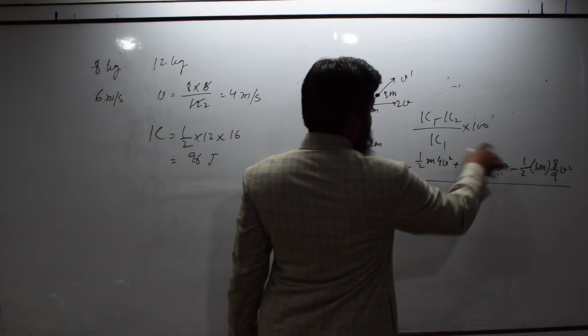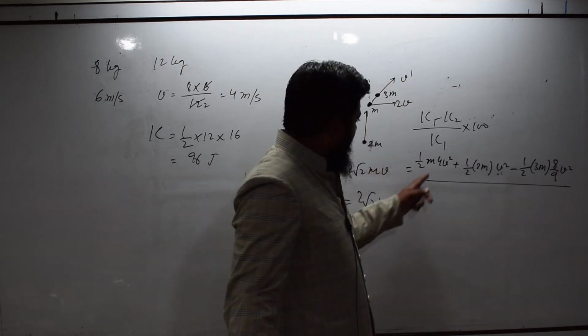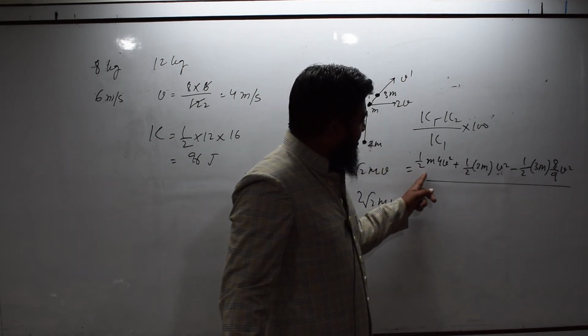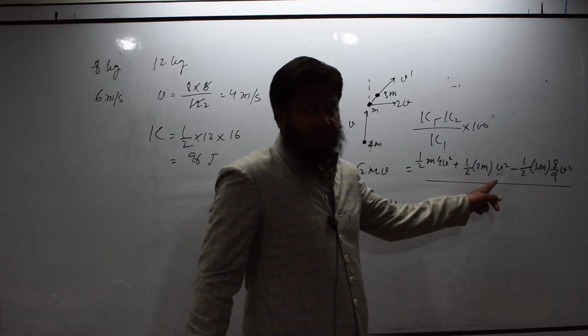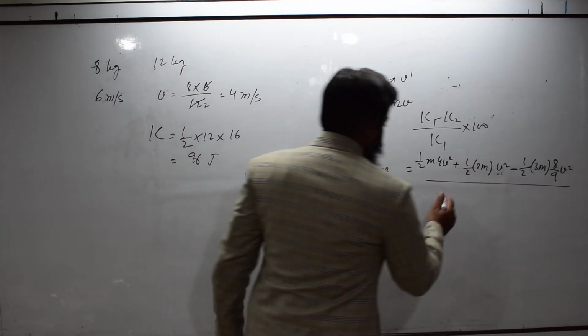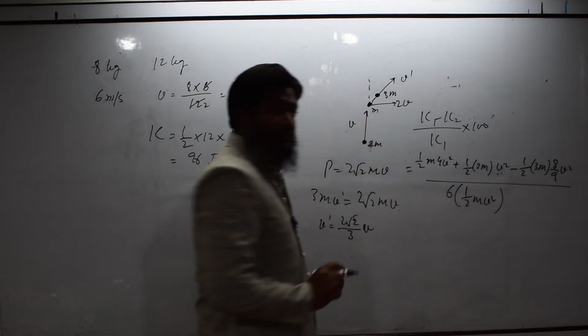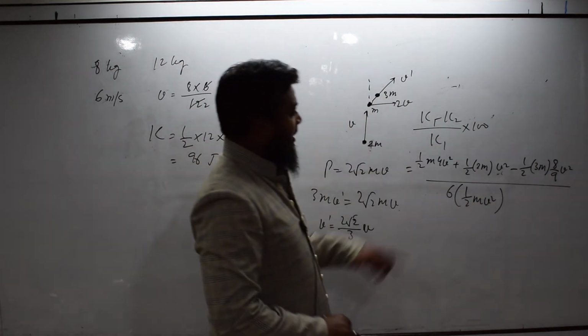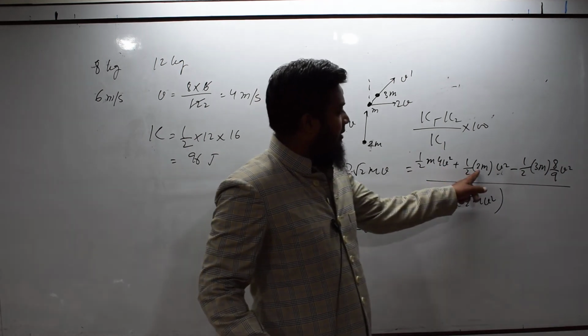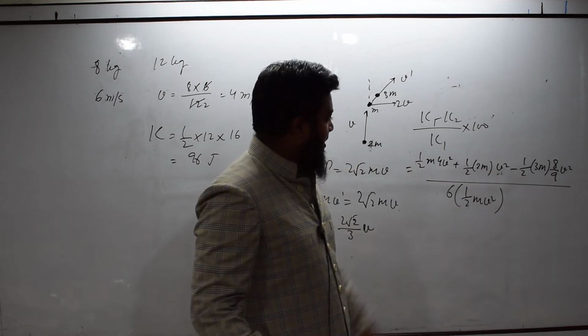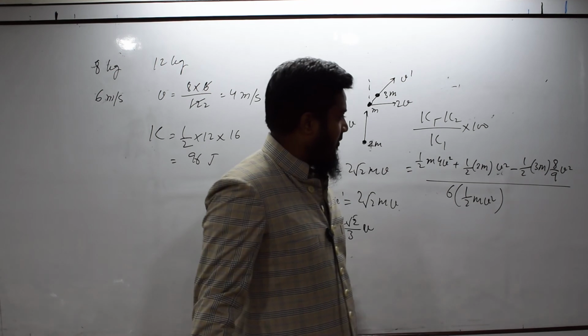We can take the sum as 4 times half mv square and 2 times half mv square. So, this is actually 6 times half mv square, the initial value of kinetic energy.